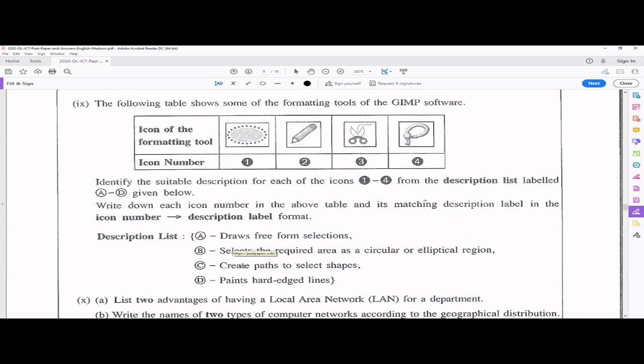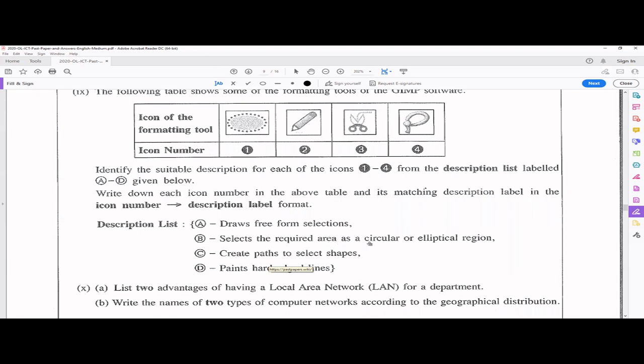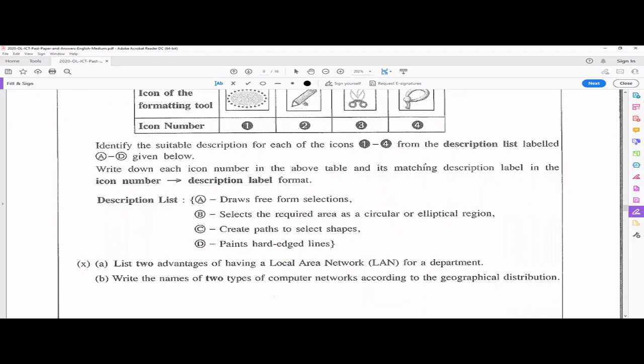These are the description list. So number 1, what can you do? Select the required area as a circular or elliptical region. You can do the selection. So 1 will have this B. For the second one, what is this? Yeah, it's a kind of a pencil. It helps you paint hard edge lines.